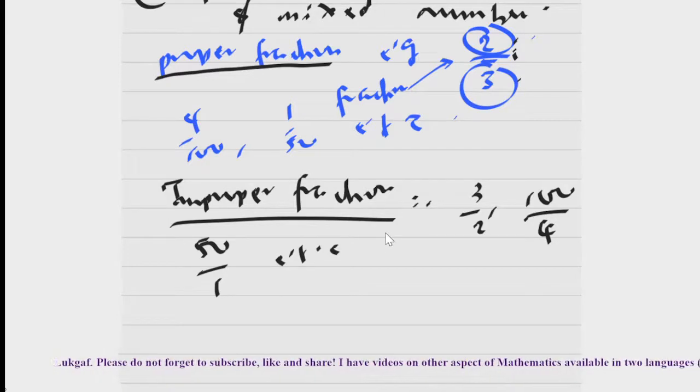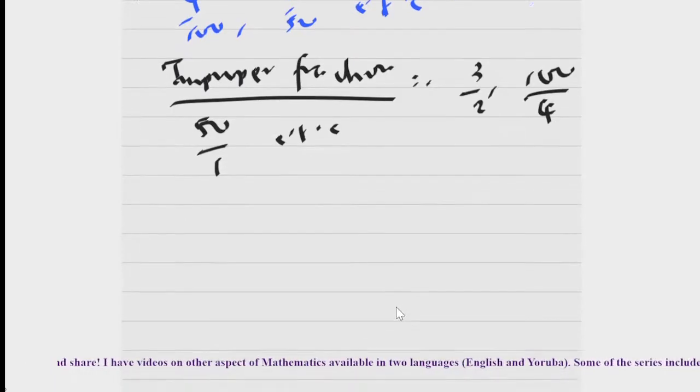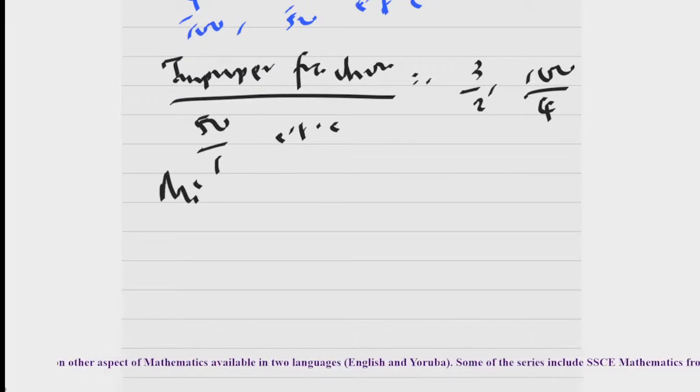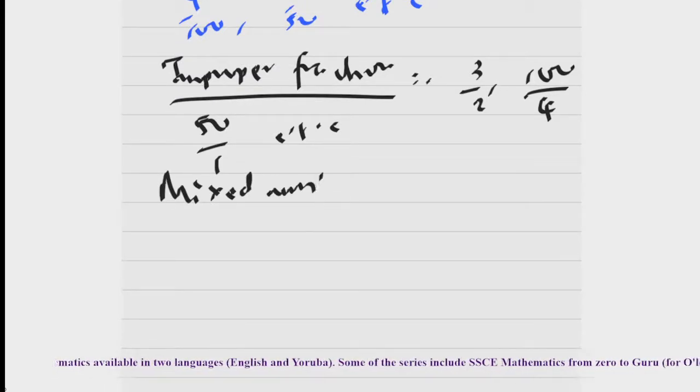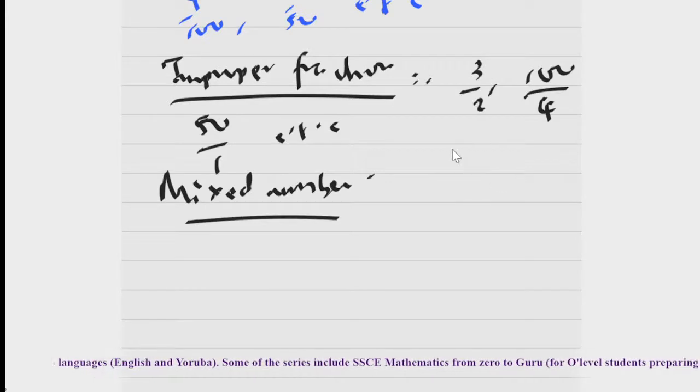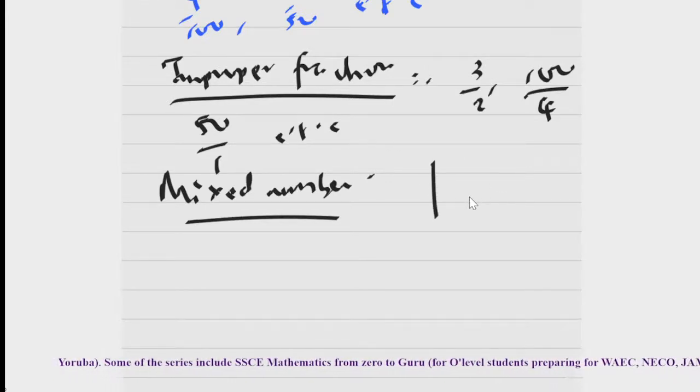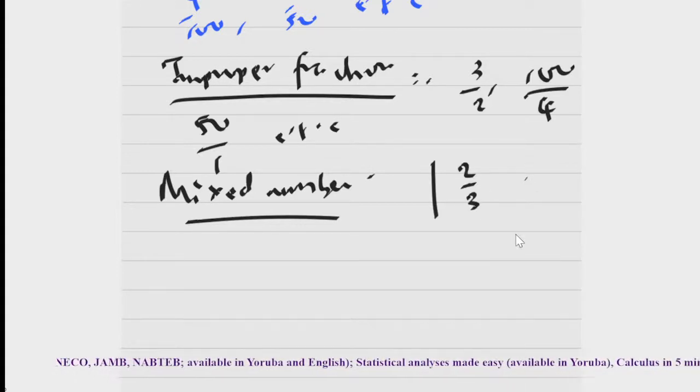So these are examples of improper fractions. Indeed, they are also rational numbers because they could be written as a fraction. Another type we have is the mixed number. Don't say mixed fraction. It's the combination of a whole number, and don't forget, what did I call whole numbers? The set of counting numbers and zero. So it's the combination of whole numbers and a proper fraction. You understand that? That's why we say one whole number 2 divided by 3. Don't say mixed fraction, you say mixed number.